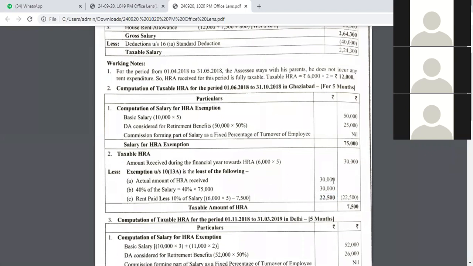The condition is the least of the three should be exempted from tax. What is the least of the three? It is 22,500. So how much did he receive? He received 30,000 rupees. What is the exemption limit available to him? It is only 22,500 rupees. So in Ghaziabad, his taxable HRA is going to work out at 7,500 rupees.